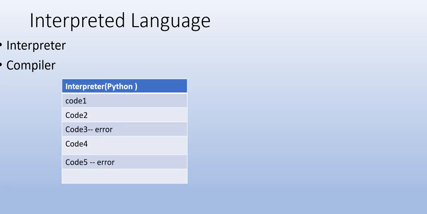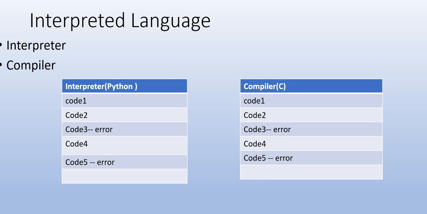Let's see an example. Suppose I have code written in Python and I have code written in C. What is the difference? Both codes are the same, but in the Python code I have an error at line number 3, and in the C code I have errors at line numbers 3 and 5. If I execute the Python code, it will execute line 1, line 2, and then line 3. Once it finds an error at line 3, it will stop and throw an error.